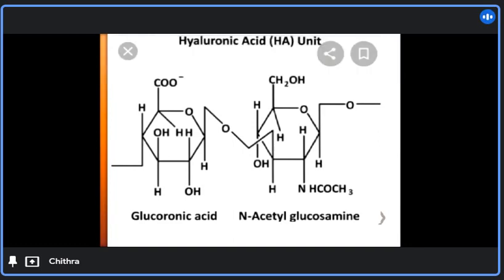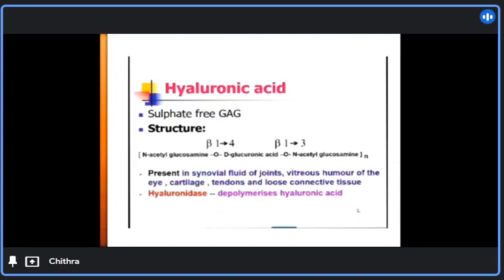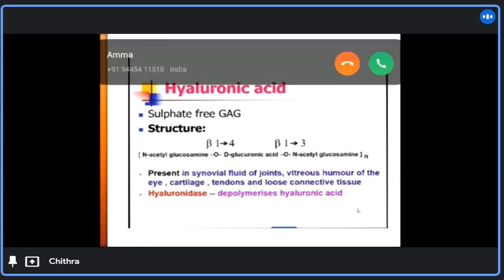As told before, it is mainly made up of glucuronic acid and N-acetyl glucosamine. N-acetyl glucosamine and glucuronic acid are linked by a beta-1,4-glycosidic linkage, and glucuronic acid and N-acetyl glucosamine are linked by a beta-1,3-glycosidic linkage. It is present in synovial fluids of joints, vitreous humor of the eye, cartilages, tendons, and loose connective tissues.